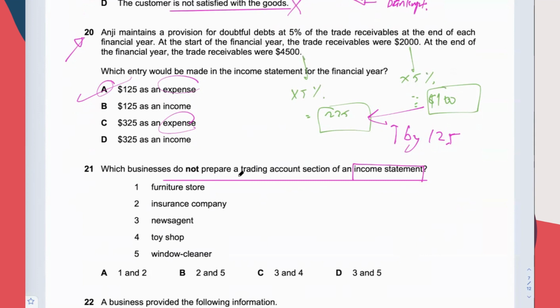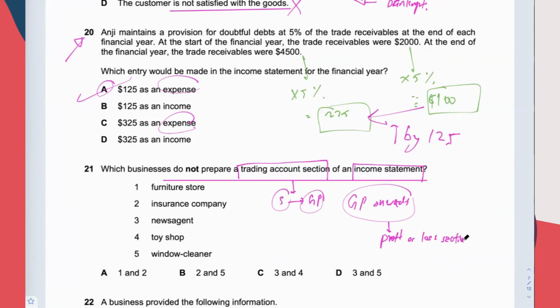In case you have forgotten, let me tell you, the trading account section is from sales until the gross profit. From the first line of sales until gross profit is known as the trading account section. Everything else that is presented after gross profit, or we call it gross profit onward, all the lower half, we call the profit or loss section.